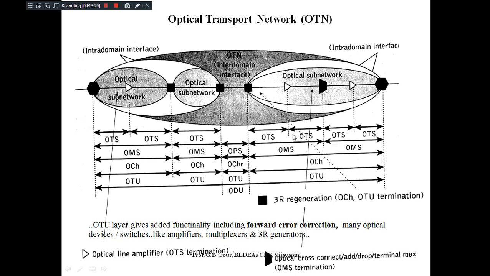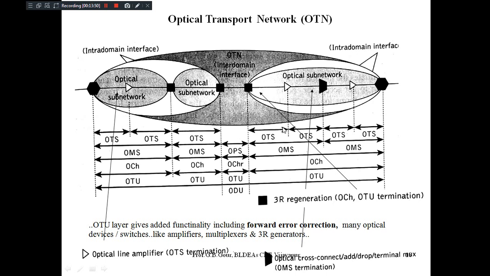These are supported by 4 OTS, and the first two OTS and the later two OTS are supported by 2 OMS, and these 2 OMS are next supported by OCH and one OTU. So this is one functional difference between the left and right intra-domain interface.